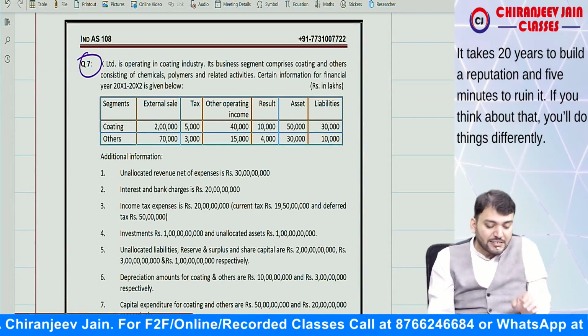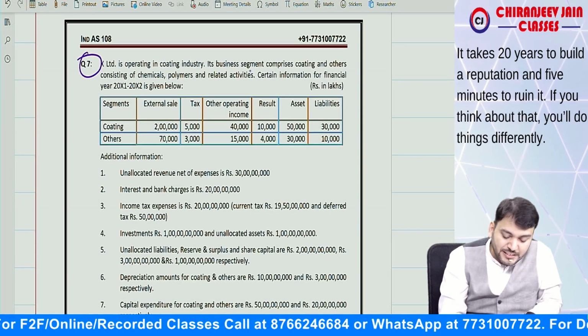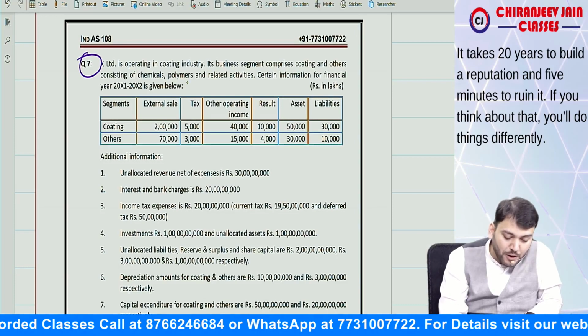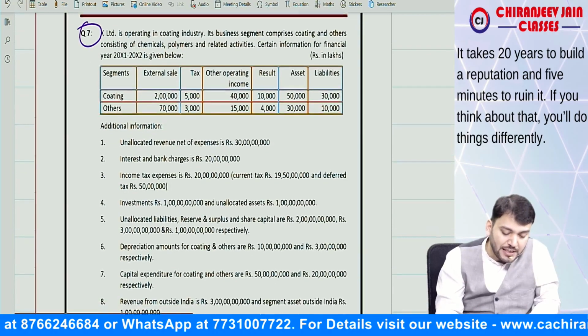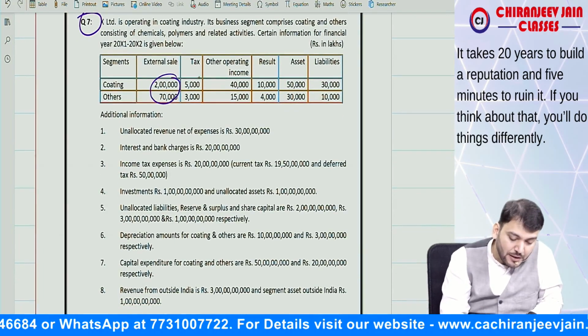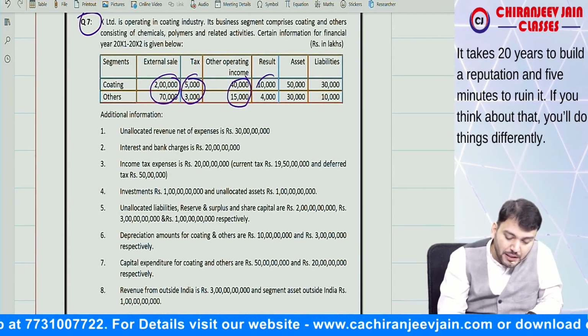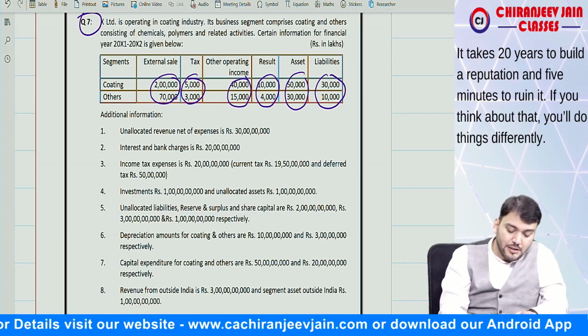Correct. X Limited is operating in the coating industry. Its business segments comprise coating, and other consisting of chemical, polymers and related activities. Certain information for the financial year has been given: external sale and tax, other operating income, result, asset, liability. You can see everything is given.